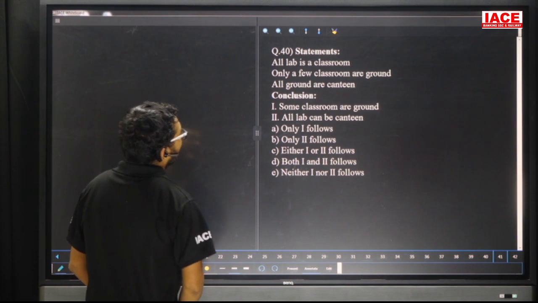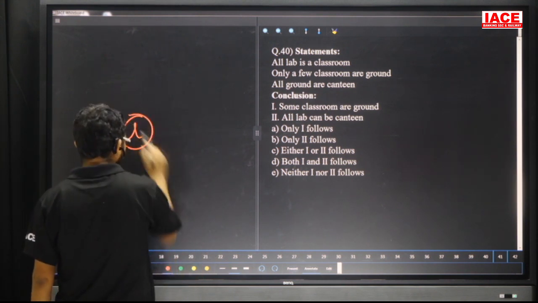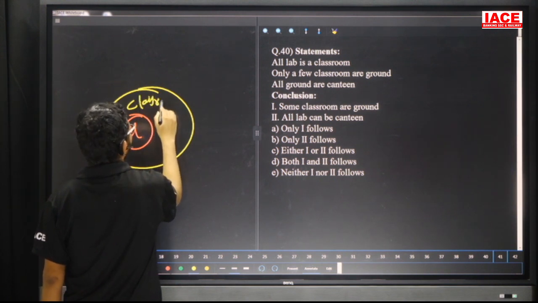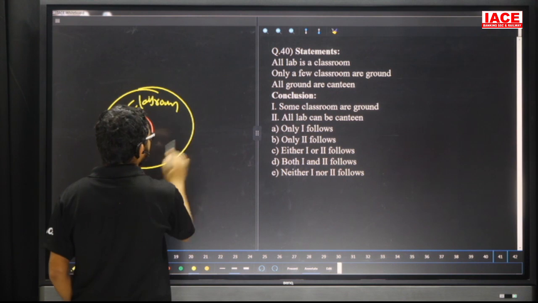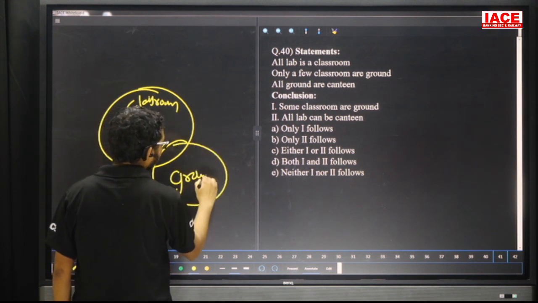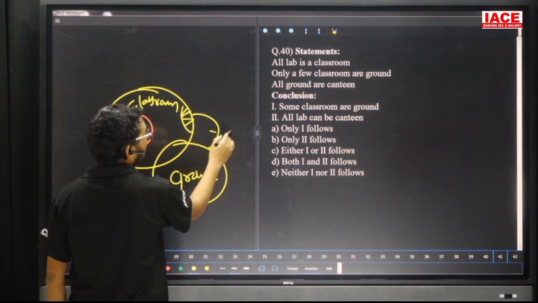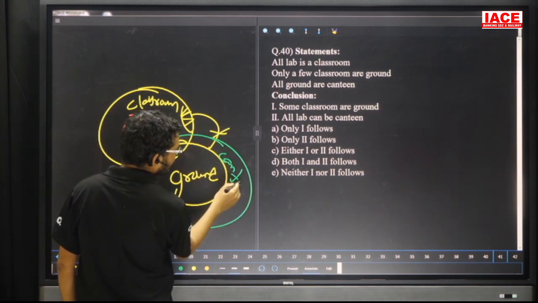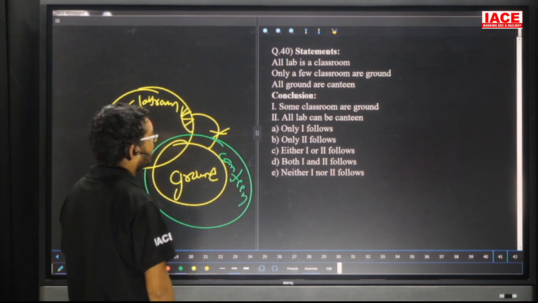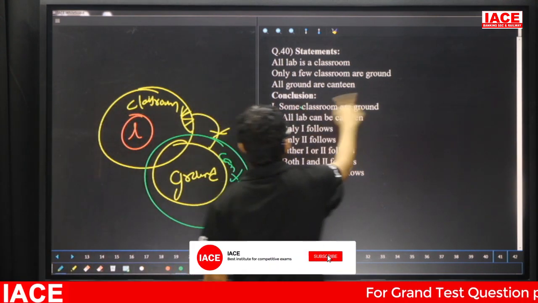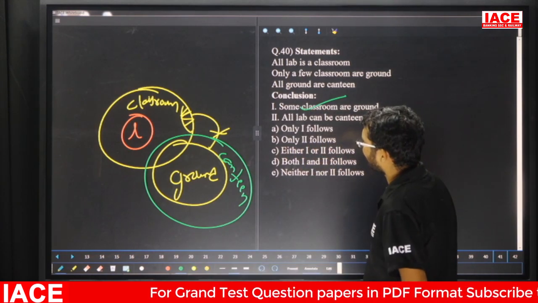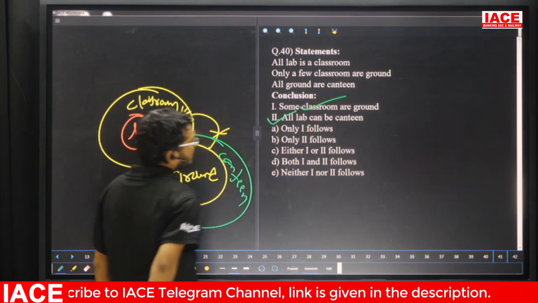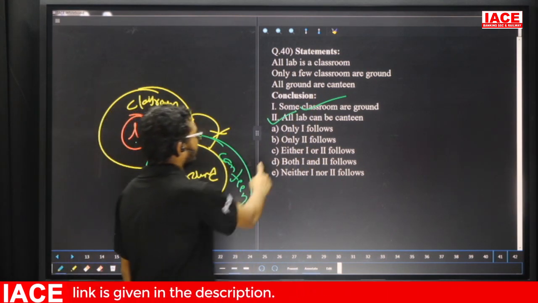Question number 40. All lab is a classroom. Friends, check here: all lab is a classroom. Next one: only few classroom is a ground. Some classroom is a ground, and at the same time some part of classroom is not ground. Next, all ground is a canteen. Take the first conclusion: some classroom are ground. Yes, the first one is true. Second one: all lab can be canteen. Lab and canteen relation we can't say, so the assumption is true. Then the answer is both are true, Option D. Question number 40, Option D.